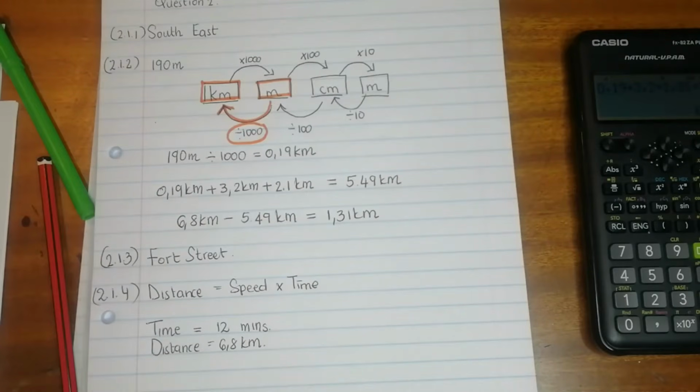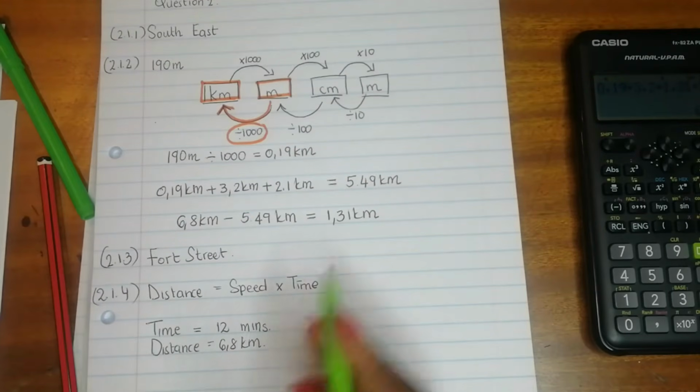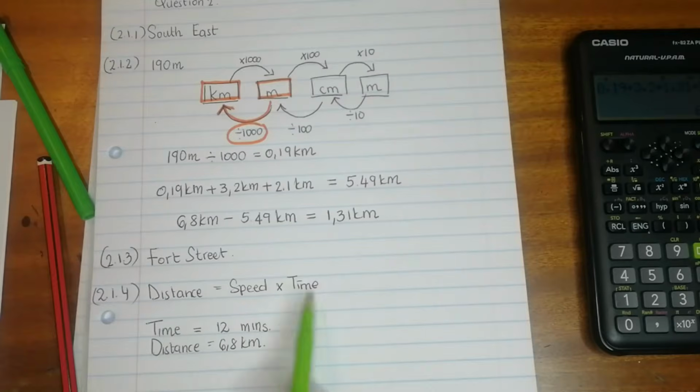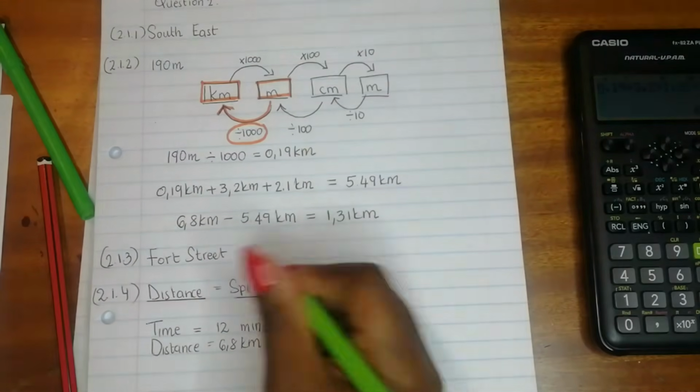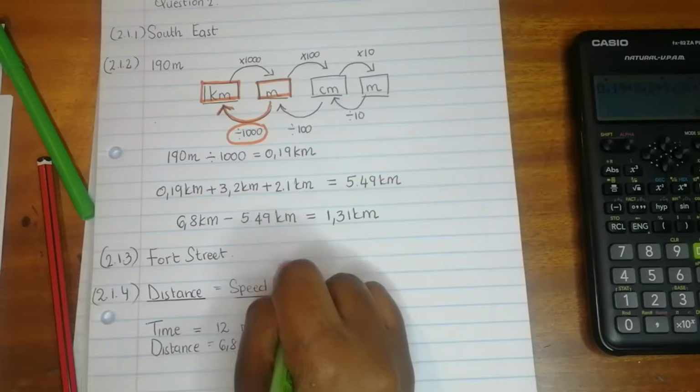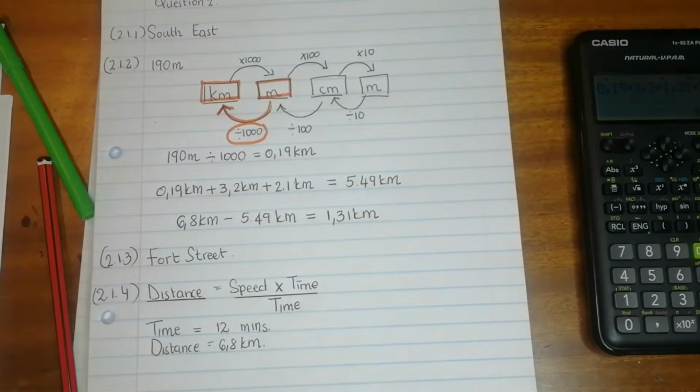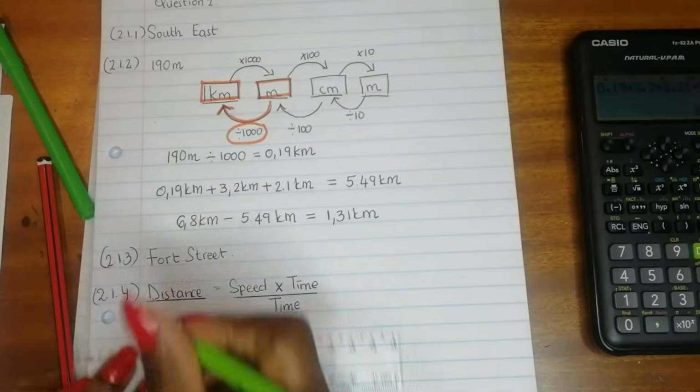So how do we get the average speed? We can get the average speed by isolating the speed on the right hand side. And how do we isolate the speed? We are just going to divide by the time. I'll show you guys. If you divide by time, because you've got a multiplication there, we can divide by time.